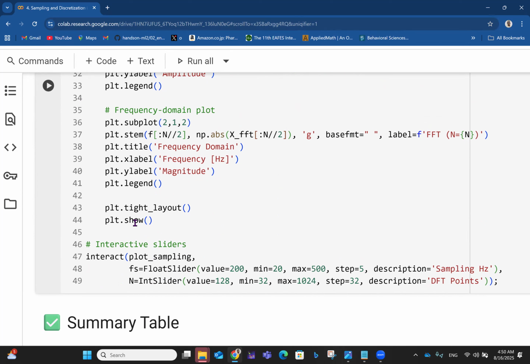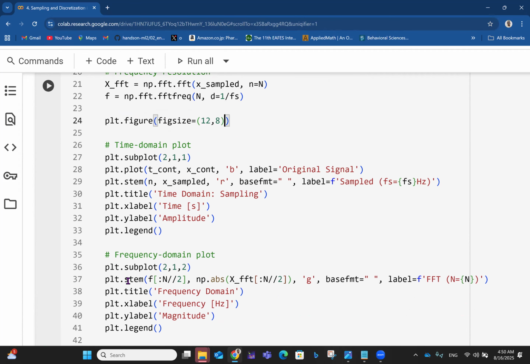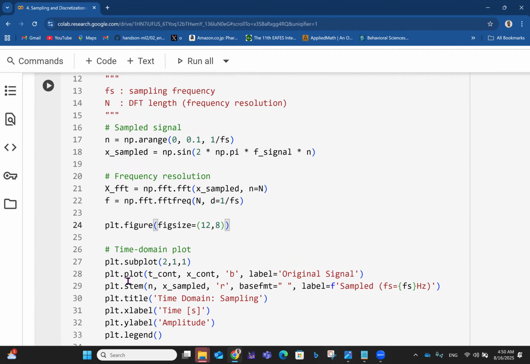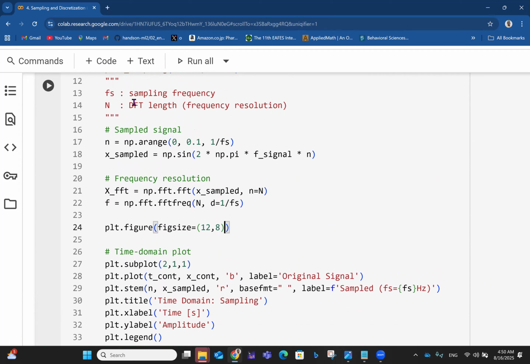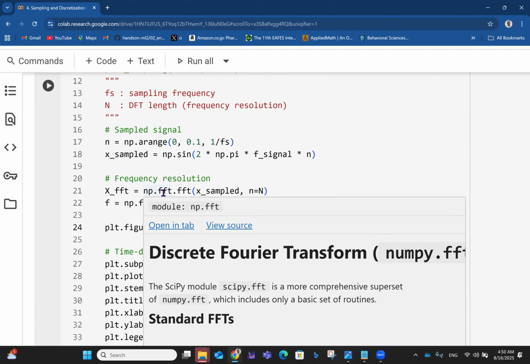Because we want something interactive, after you show the plot, you now need sliders so you can slide through values. The value is 200, minimum 20, maximum 500. Step is 5. Description is sampling frequency and the N. So we can vary Fs, the sampling frequency, and we can also vary the value of N, which we know to be the DFT length. Like we saw before, it's the discrete Fourier transform. So you see Fourier is playing out in this whole thing.